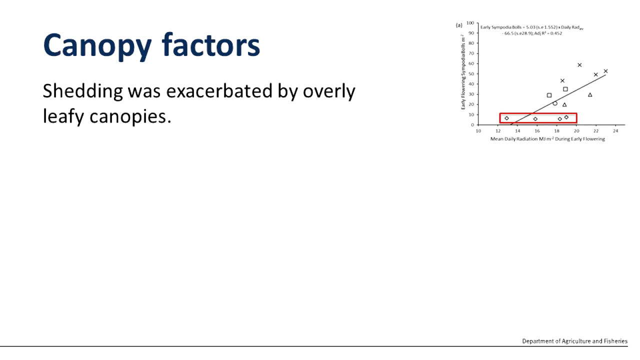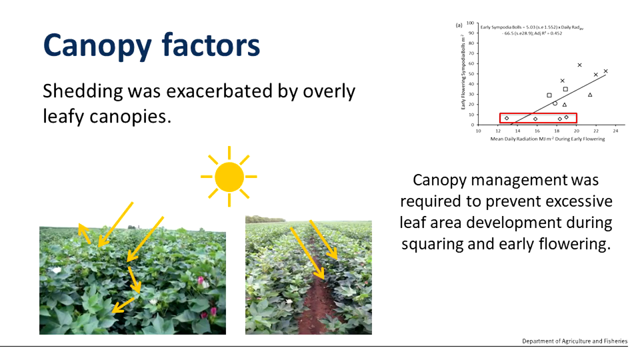Canopy factors also play an important role when it comes to shedding responses, and the figure up in the top right-hand side of the screen shows a group of crops that had very poor survival in the lower canopy, despite being subject to quite different ambient radiation conditions during early flowering. And what was taking place here is that excessive canopy growth during the early part of the crop and during early flowering basically resulted in those lower positions being shaded by the canopy up above, as you can see in that picture on the bottom left-hand side.